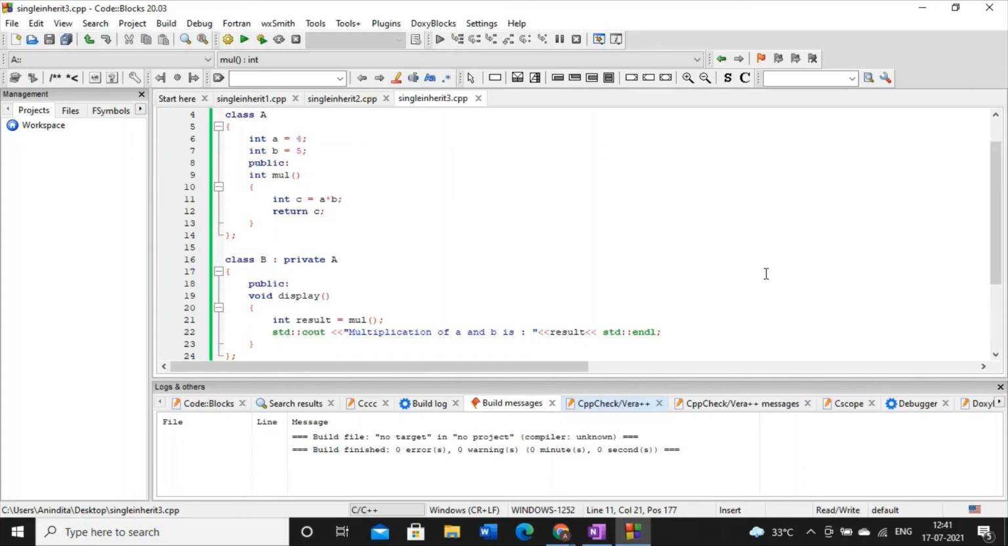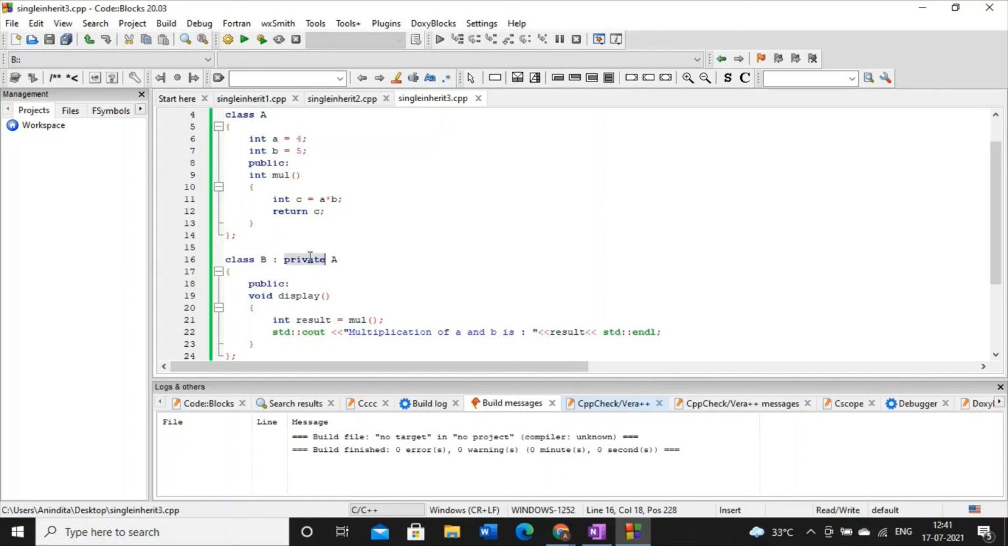So what we are learning over here, this is the most important thing, the question is, what happens if the access specifier of the superclass is private? The answer is very simple. At this point, class A is privately inherited. Therefore, the MUL function of class A cannot be accessed by the object of class B since it is private. It can only be accessed by the member function of class B.